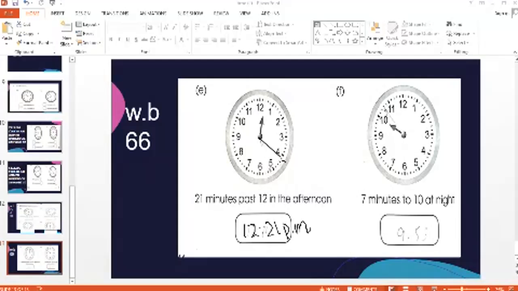7 minutes to 10. This is a bit tricky one because I remember that one girl got confused in it, so some of my boys might also get confused in this part. 7 minutes to is the concept, boys, when you take a backward step. See, take a backward step. 5, now count each and every bar. 6, 7. Yes, I got it. I find out where the 7 lies, because 'to' is the word where we take a backward step and find out the answer. So boys, you will draw a very neat minute hand over here.